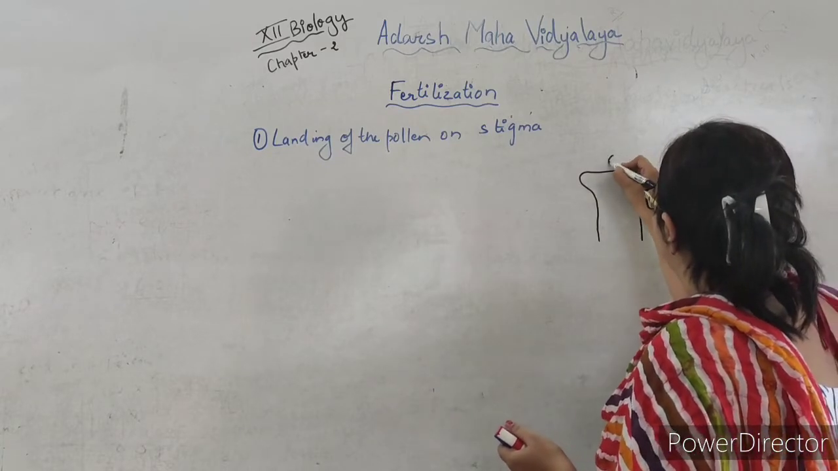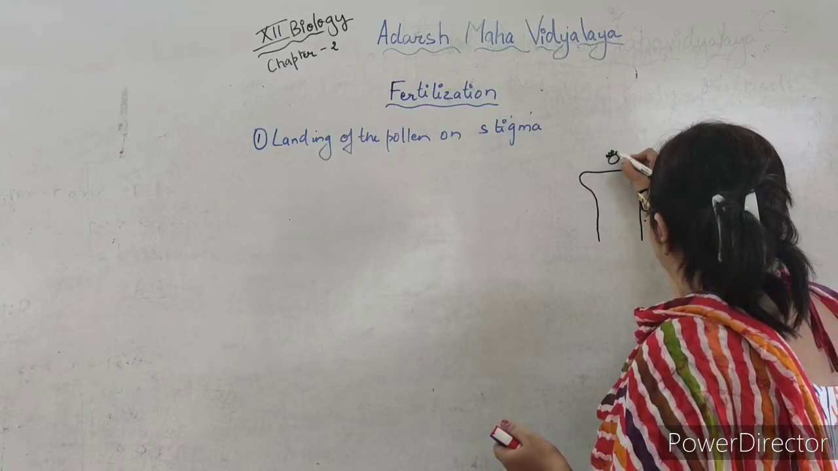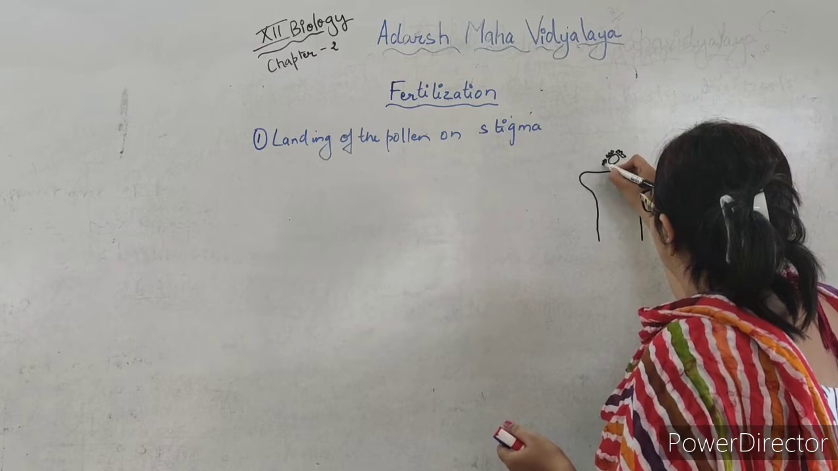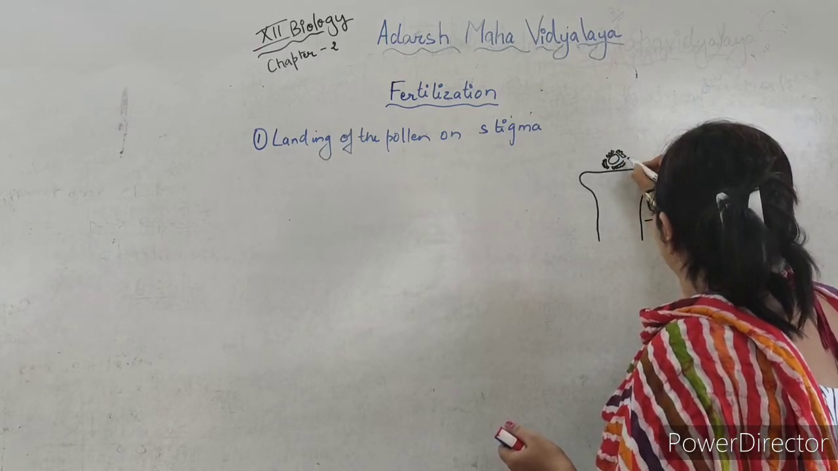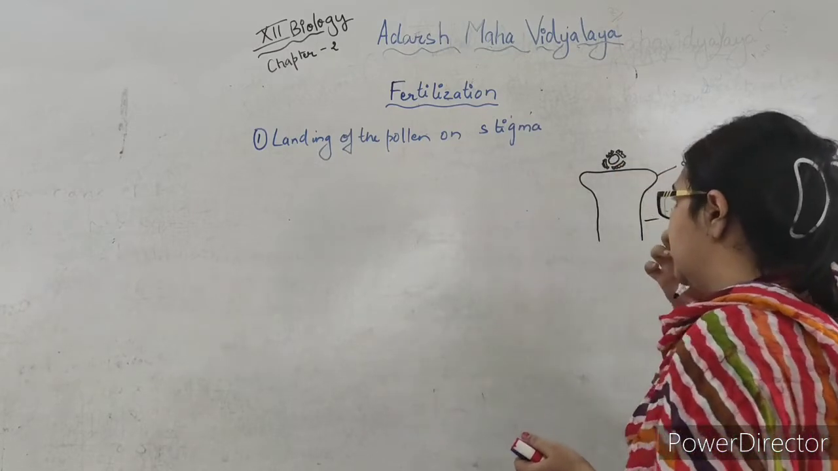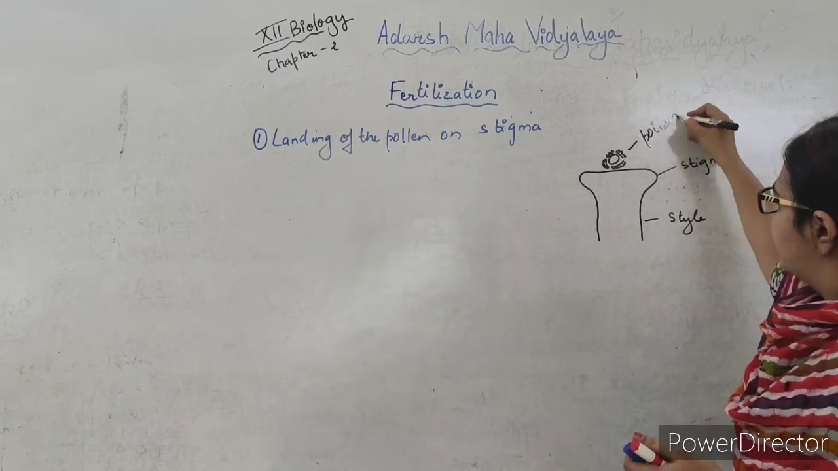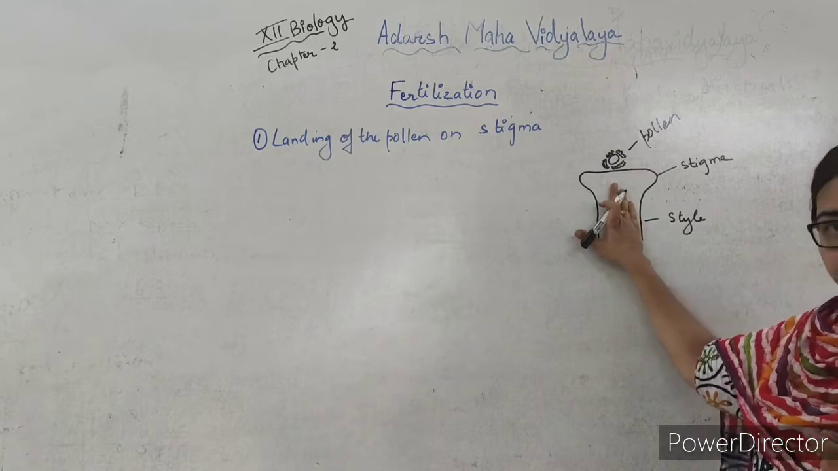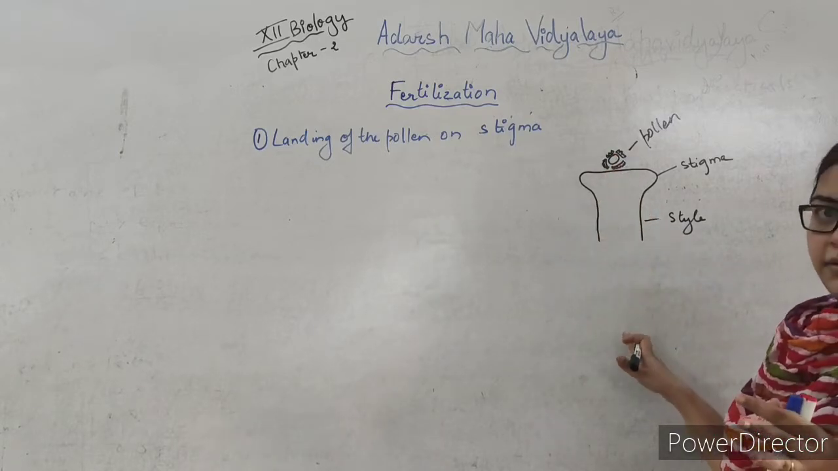And this is the pollen grain. We have already learned about the structure of the pollen grain. That is, it is having two layers, the inner one is the intine and the outer one is exine. So when this pollen grain will land on the stigma of a flower, both will identify each other.